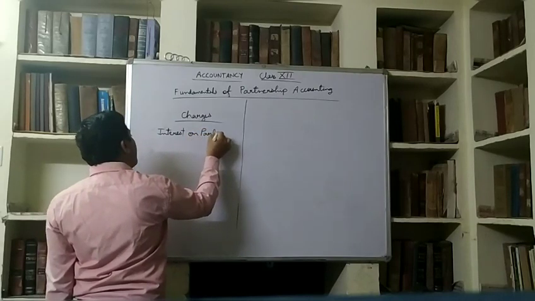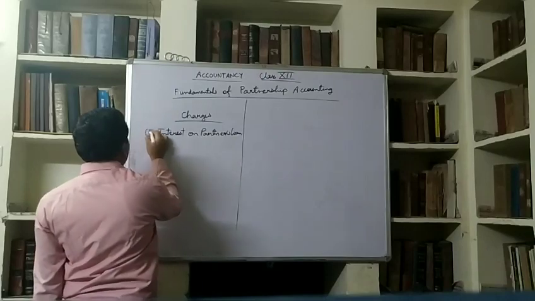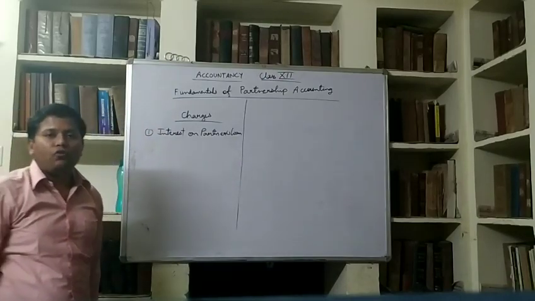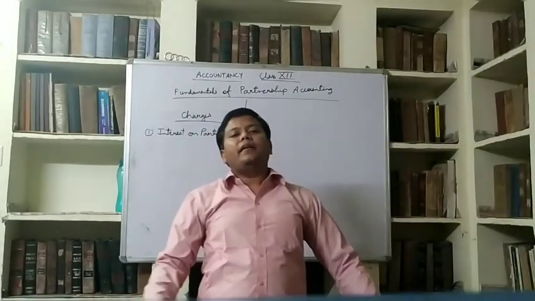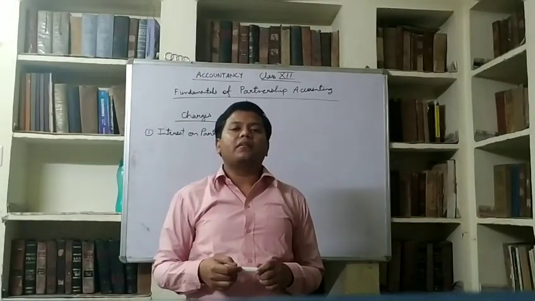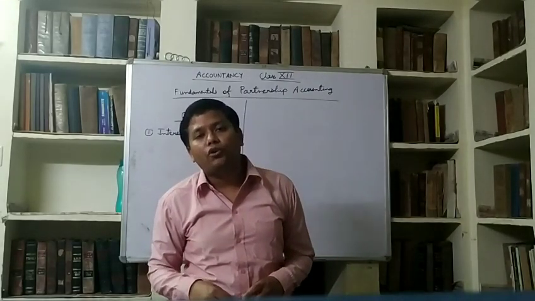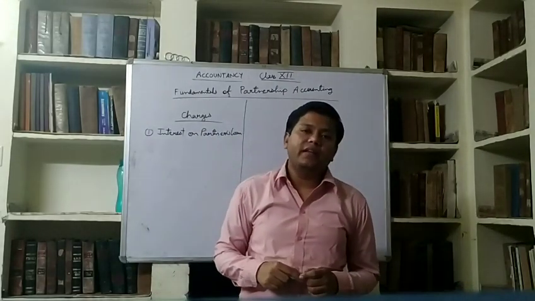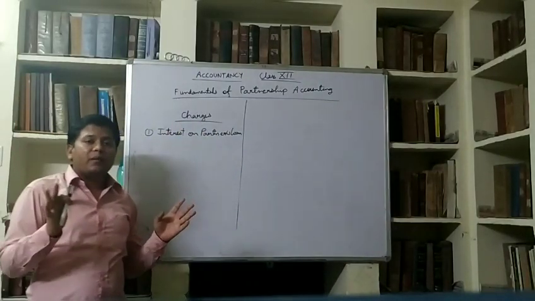interest on partner's loan. This is a compulsory payment to be made to a partner, because if a partner is providing a loan to the firm, he is not providing it on behalf of a partner, he is providing it as a third party, and interest on that loan is to be given compulsorily. Charges means which are to be paid compulsorily.